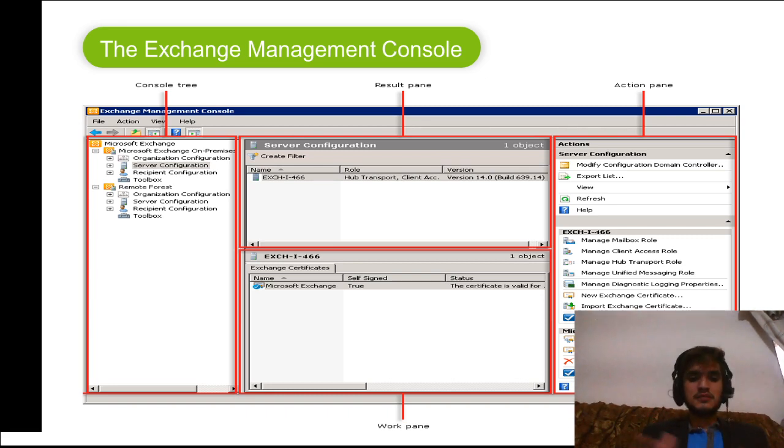For example, there's the Organization Configuration node, the Server Configuration node, Recipient Configuration, and then there is Toolbox. We are going to take a look at them in a moment, but all of that is grouped under the console tree. Next we have the result pane, which provides additional objects that are connected to nodes.